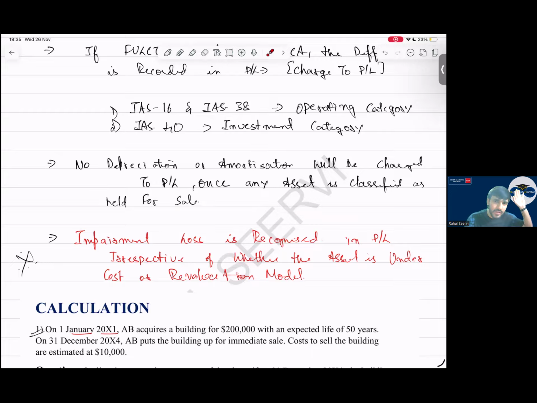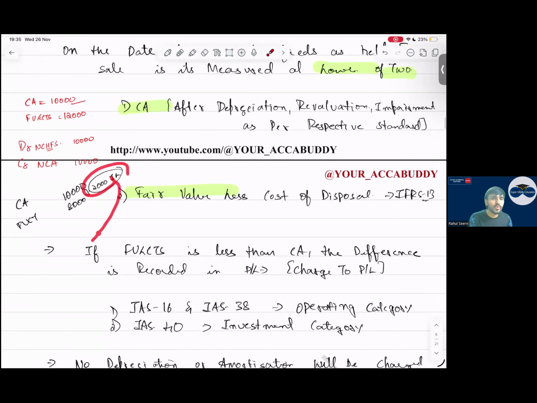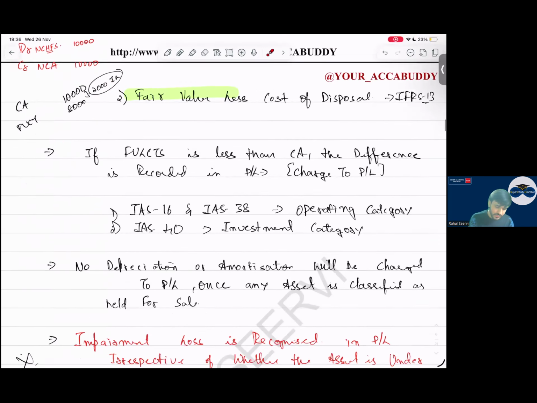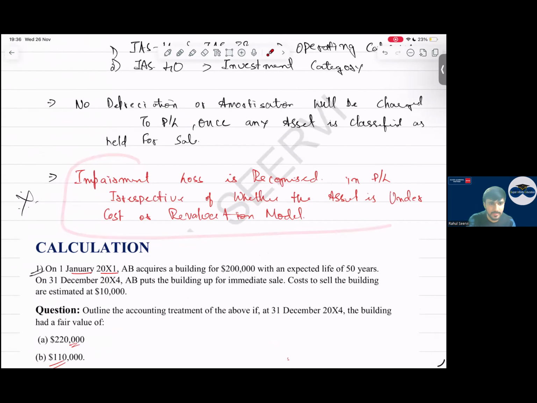Examiner will give you the revaluation surplus balance. They will say the revaluation balance was 20,000. You got here 2,000. You will take to OCI. Under IFRS 5, nothing will go to OCI. Everything will go to P&L only. Simple. Understand this one point. Do not make silly mistakes in your exam regarding this.